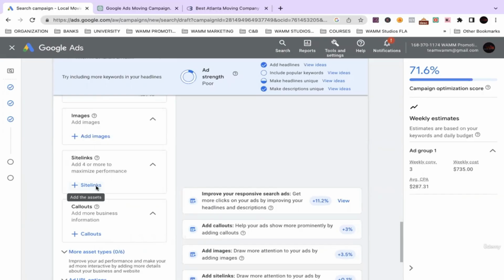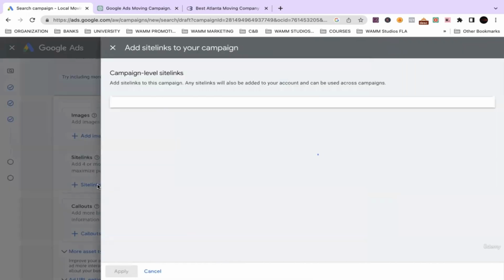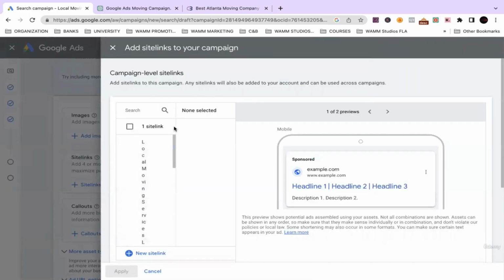Site links are, an easy way to explain it, adding extra space on your ad. The more site links you have, the more advertising space your ad is taking up, the more potential chance you have for your ad being seen and also clicked. If you look on the right, these are examples of what your site links will look like. You see description 1, description 2, that's where your site links will go.